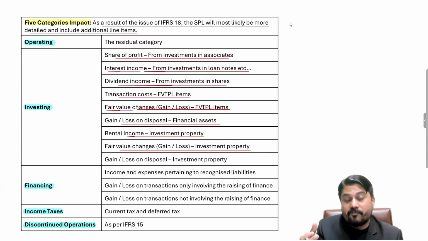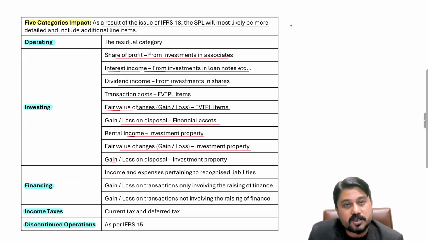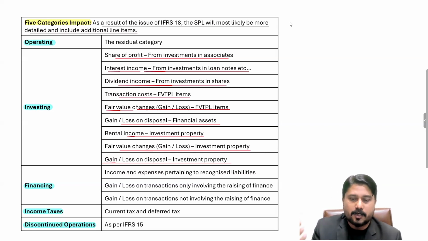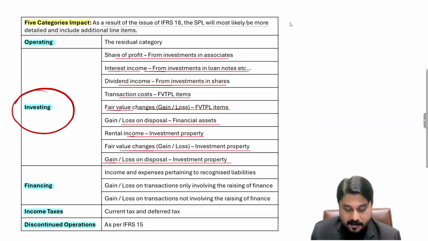But in P&L, where is it to be reported? It is reported over here, because this increase or decrease in value pertains to an investment. So any income and expense pertaining to any investment will be reported under the investing category of the SPL. For example, as you have purchased an investment property with the intention of price appreciation, and now let's say you are going to dispose of that investment property, you would have a gain or loss. So that gain or loss is also to be reported under this category of investing, right?